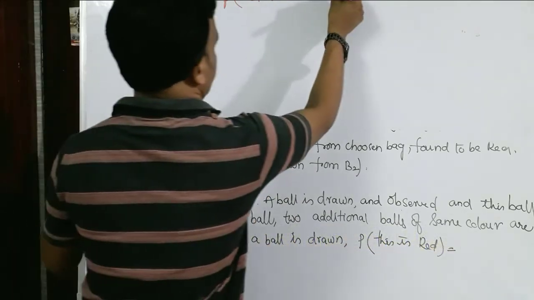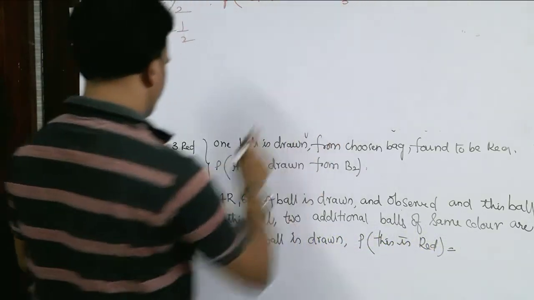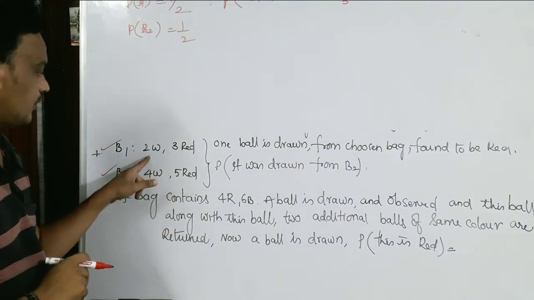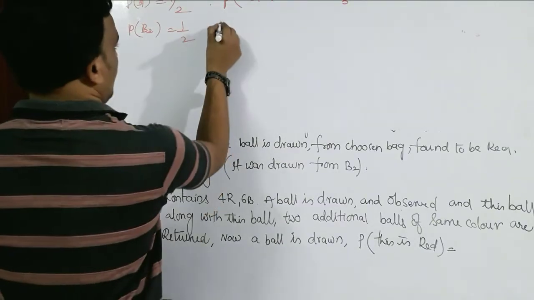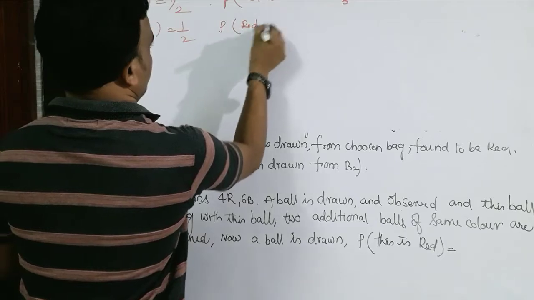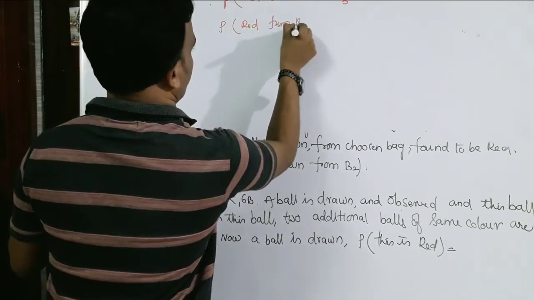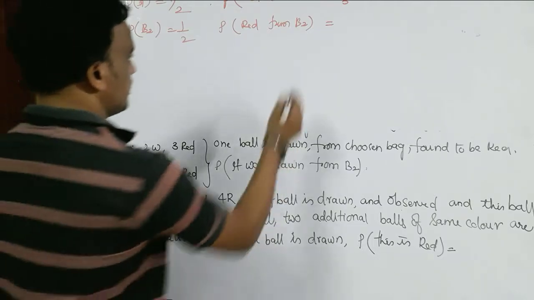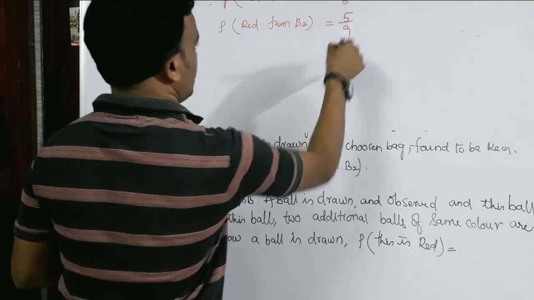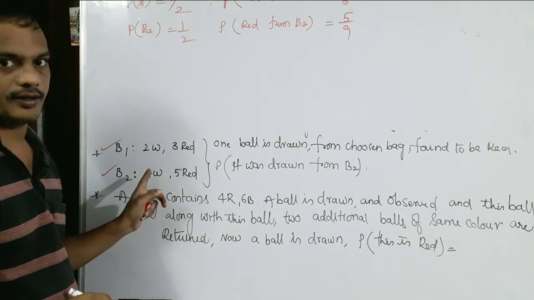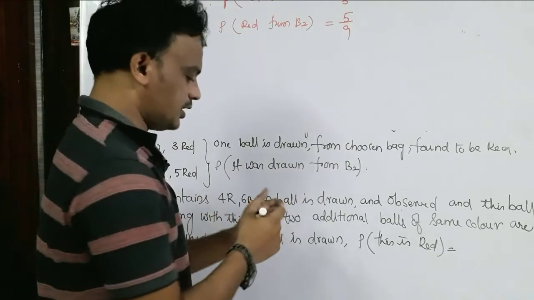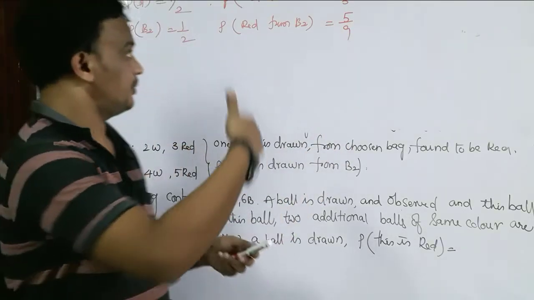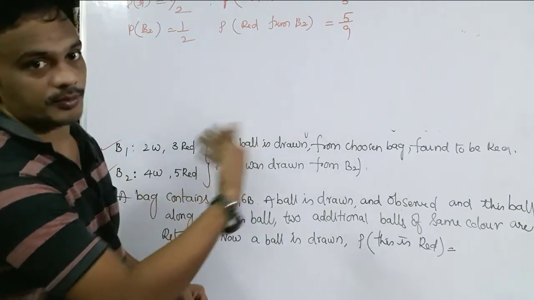This is 3 chances out of 5 balls. 3 chances out of 5. Then what is the probability of getting a red ball from bag 2? It is 5 chances out of 9. Total 9 are there. Now, what are the total chances to get the red ball? It may be from bag 1 or it may be from bag 2.